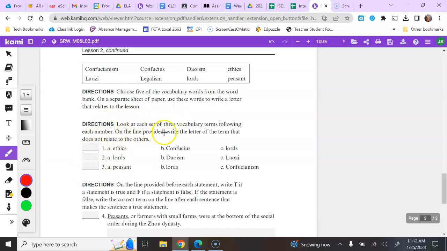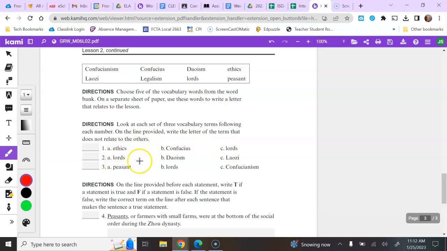This part here, you're going to look at the set of 3 vocabulary terms, and then on the line provided, write the letter of the term that does not relate to the others. So again, 2 are connected, 1 is not. So the first one, we have ethics, Confucius, and lords. Which 2 are connected or related in some way, and 1 is not?